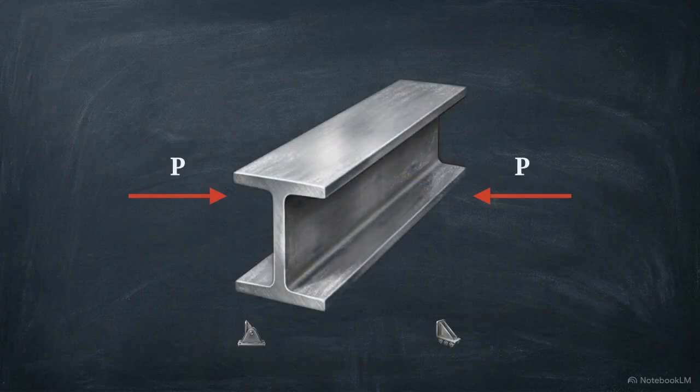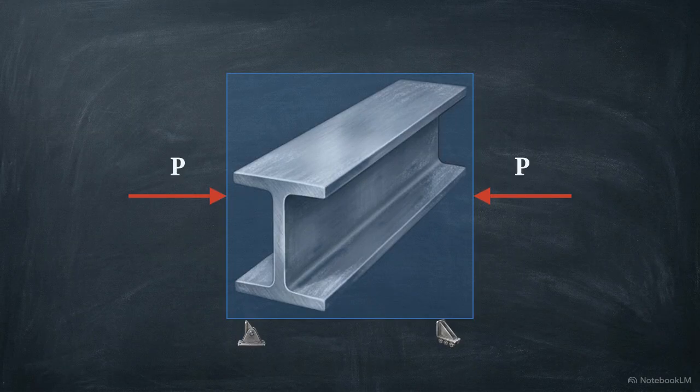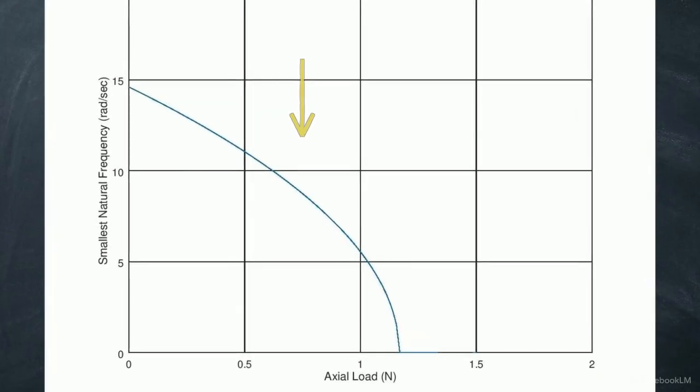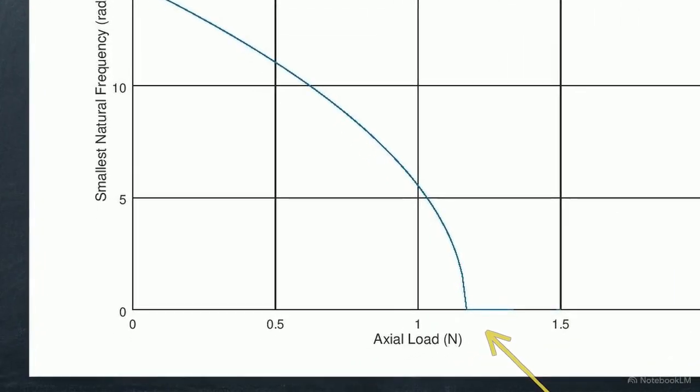Apply a static axial load, a continuous inward push on both ends of the beam. This graph tracks the beam's smallest natural frequency as that pushing force increases. Notice the blue line arching downward. As compressive load goes up, natural frequency drops. The beam oscillates slower. The trajectory concludes at the x-axis, where natural frequency reaches exactly zero.